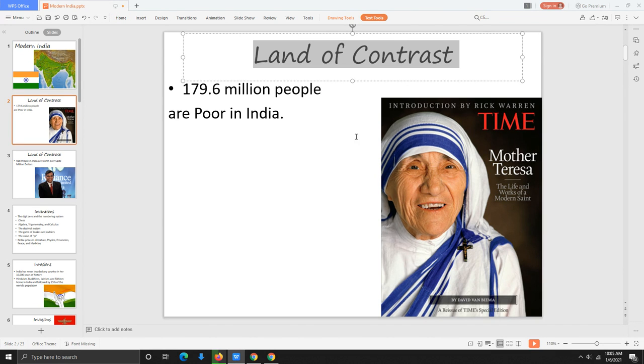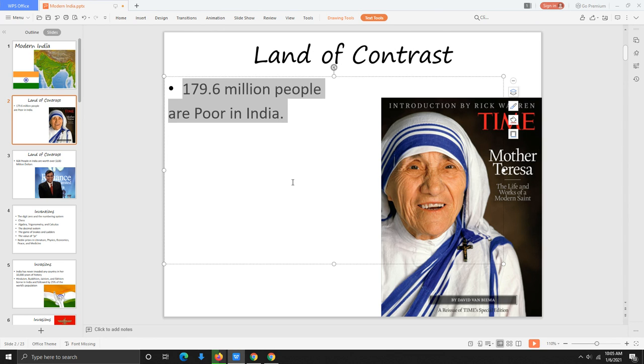New bullet. Go ahead and write down land of contrast. So India is a land of contrast. There's a lot of poor people in India, and there's also a lot of rich people in India. Go ahead and make a 1 and write down 179.6 million people are poor in India.